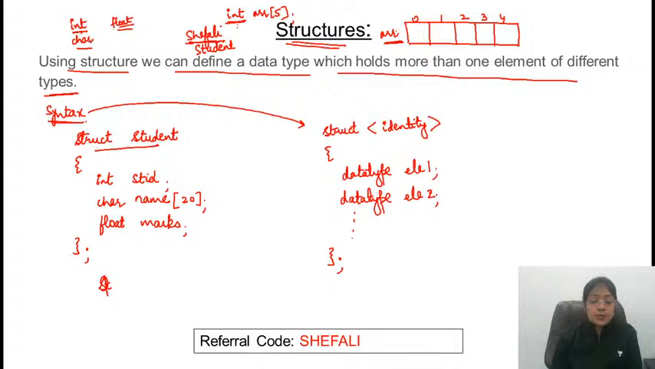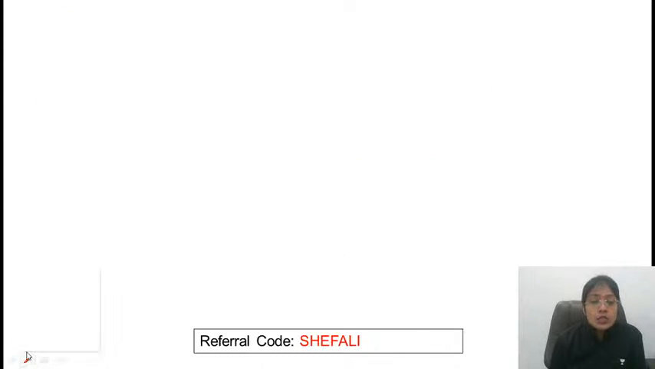I hope that till this point there is no doubt. Memory allocation. Memory allocation is basically used when we are talking about dynamic memory allocation. So next, let's talk about the memory allocation. We have defined a structure for student.